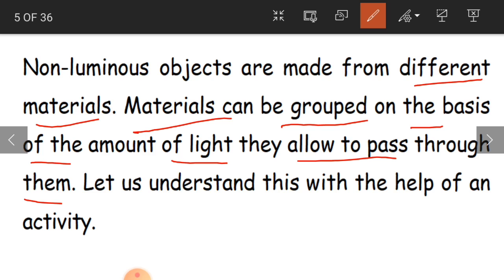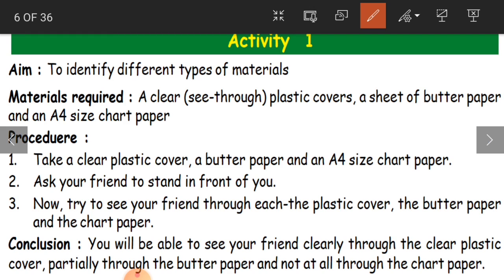Okay, children. See, here is an activity to know how the materials can be identified. The first activity is you have to take a clear see-through plastic cover. In everyday life we use plastic covers. So a clear plastic cover, and a sheet of butter paper. Butter paper, normally to prepare cakes and all that we use this butter paper.